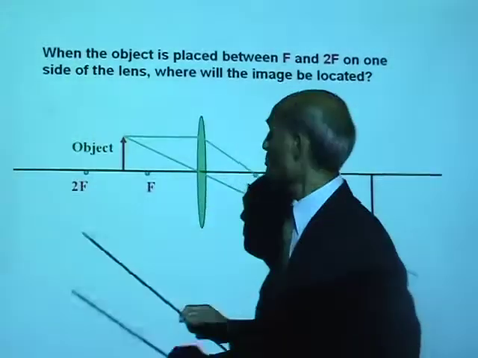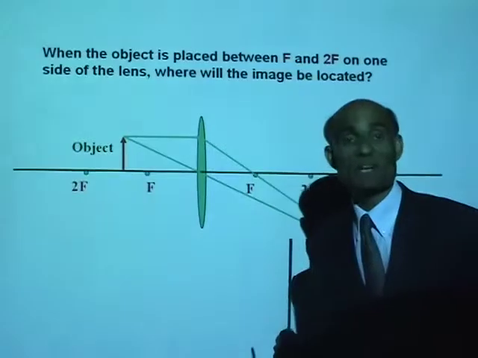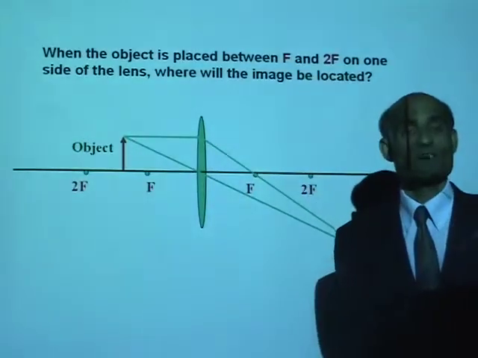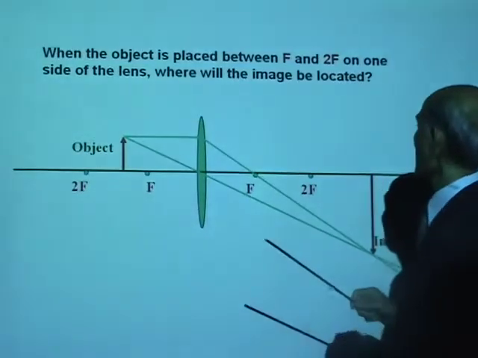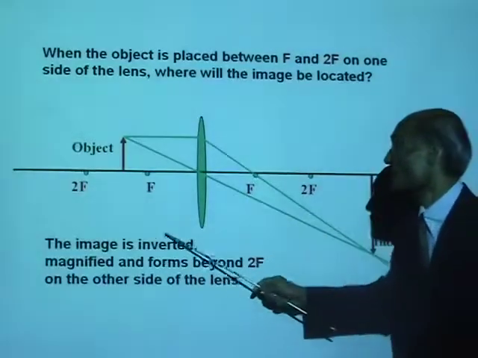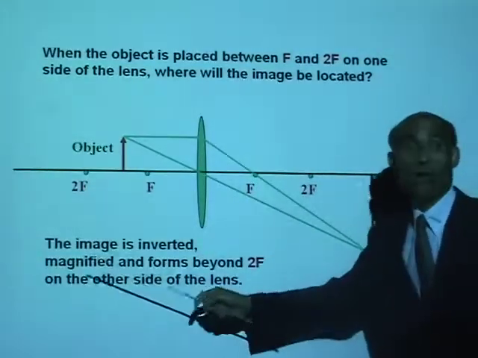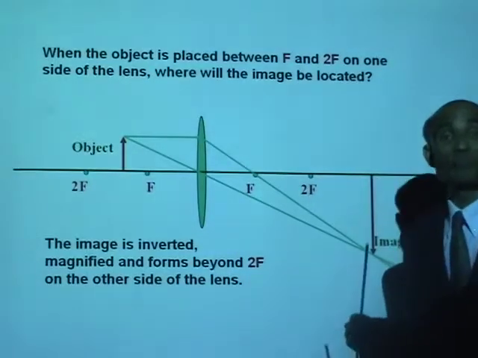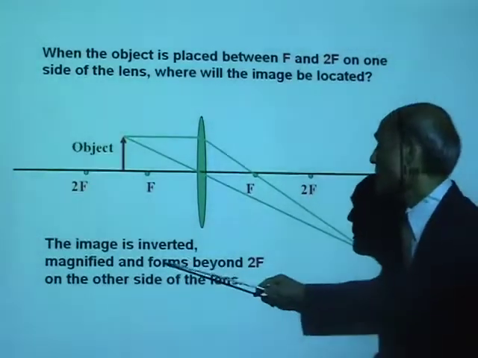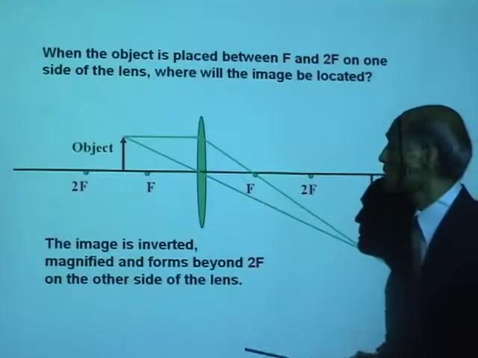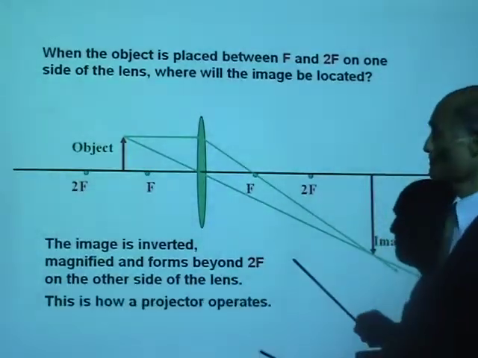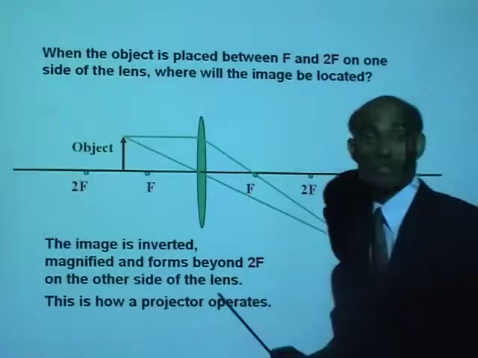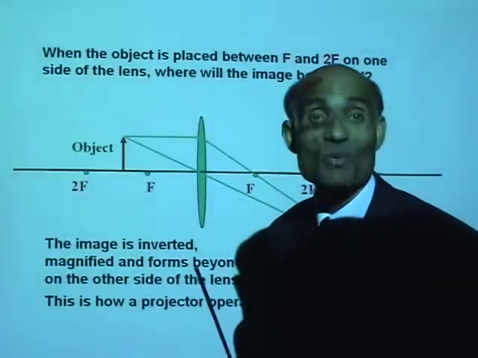Okay, I hope you understand how we construct images. I will show you some of these images a little later. Okay, the image is inverted, magnified. Magnified means bigger than the object, and it is formed beyond 2f on the other side of the lens. Now, this is how a projector works.